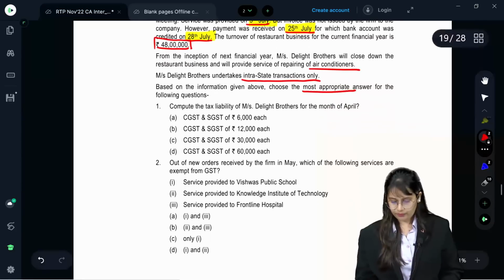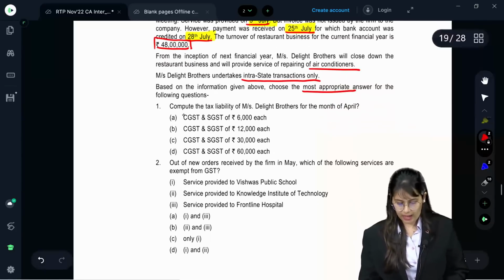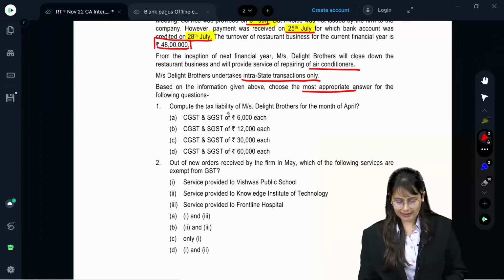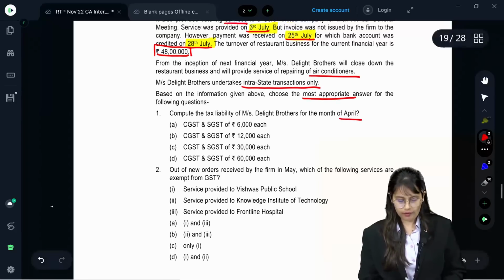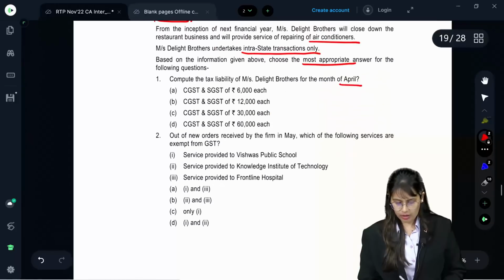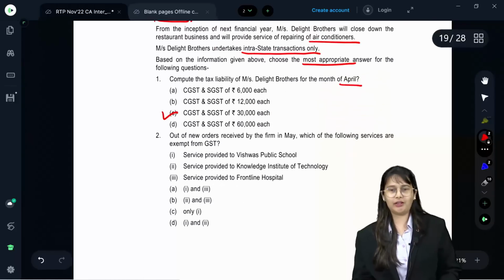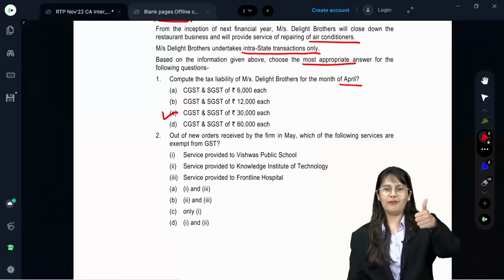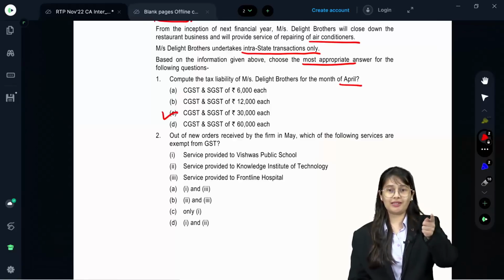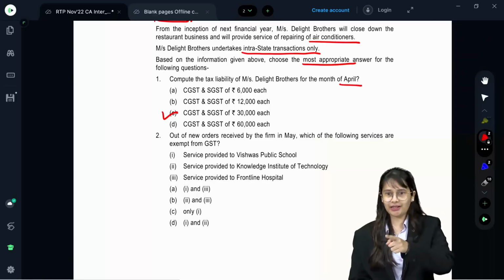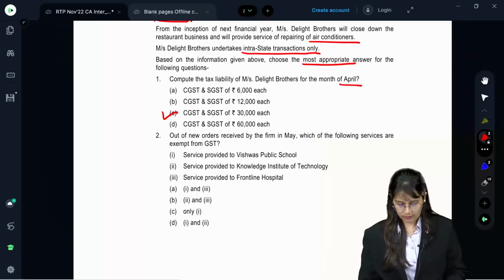Compute the tax liability of Messrs. Delight Brothers for the month of April. We have already computed 60,000. So over here CGST and SGST are 30,000 each. Everybody understood? 2.5% CGST, 2.5% SGST, total 60,000, that is 30,000 each. Okay, next.